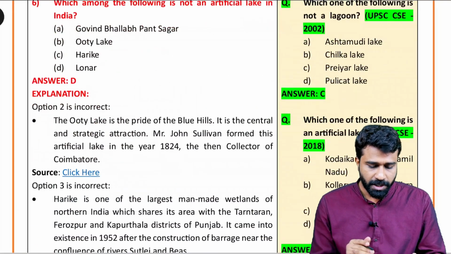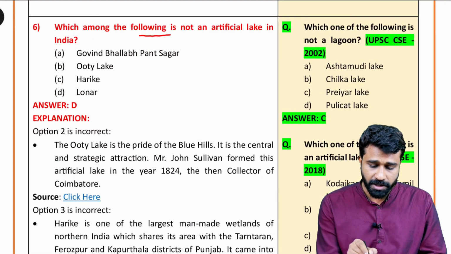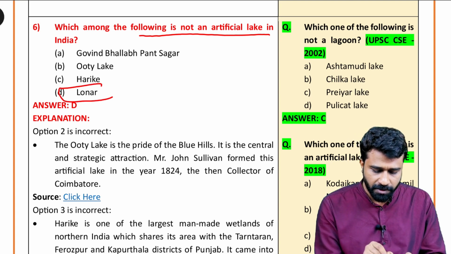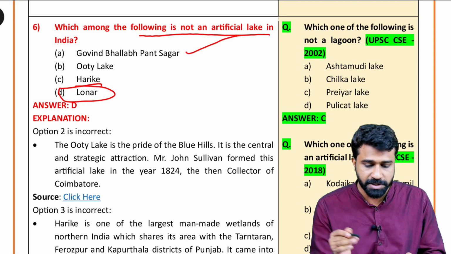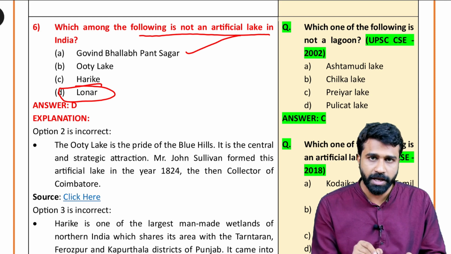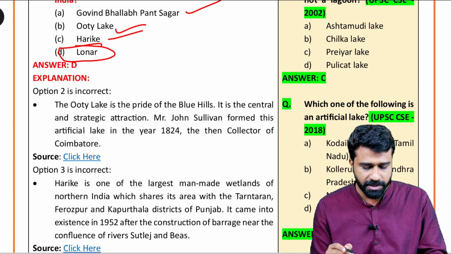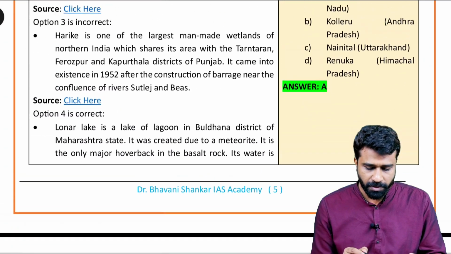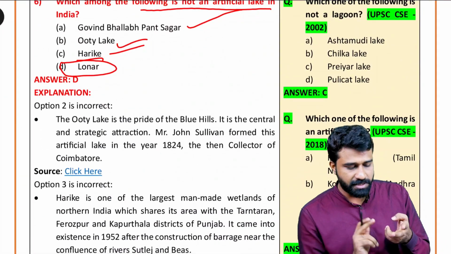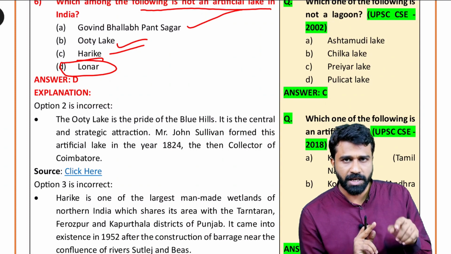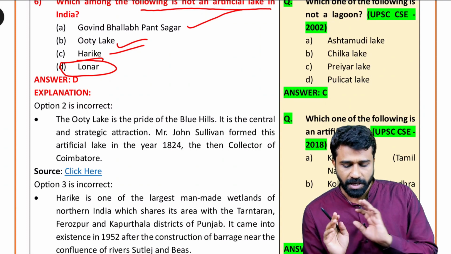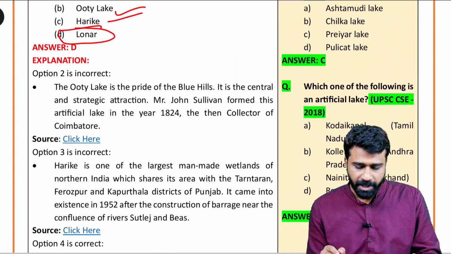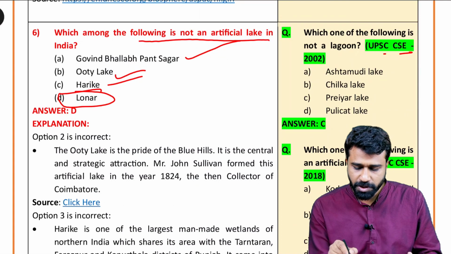Next, coming to the sixth question, which of the following is not an artificial lake? Lonar is not at all an artificial lake. Govind Vallabh Pant Sagar is an artificial lake. Ooty, that is Kodaikanal, is artificial, and Harike wetland is also a man-made artificial one. So you have to remember the wetlands part: national parks, wildlife sanctuaries, biosphere reserves, and their locations, their features, and the facts. And finally, we are coming to wetlands and artificial lakes. These were asked in UPSC 2002.